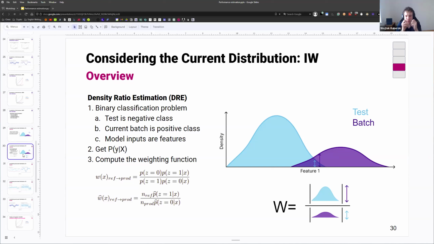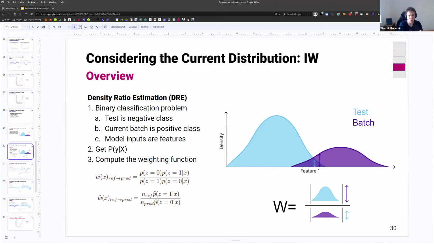So instead, we're going to try to directly estimate this ratio. How do we do it? We start with a binary classification problem. We're going to discard all the labels, because remember, for our current batch, we don't have access to the labels. We're going to try to estimate the performance without having access to the labels. This is always an issue. So we discard all the labels.